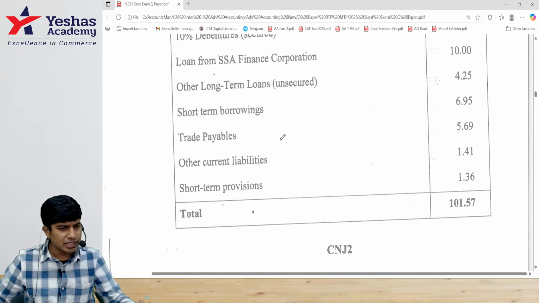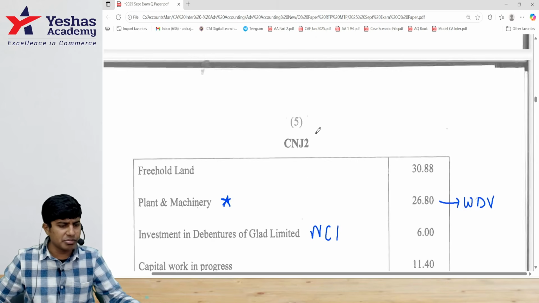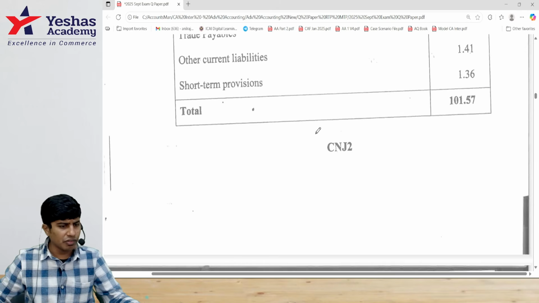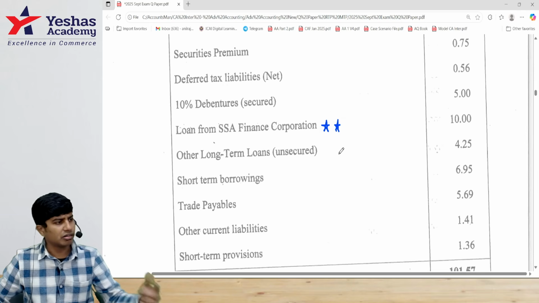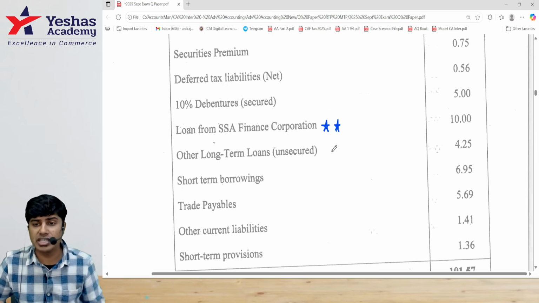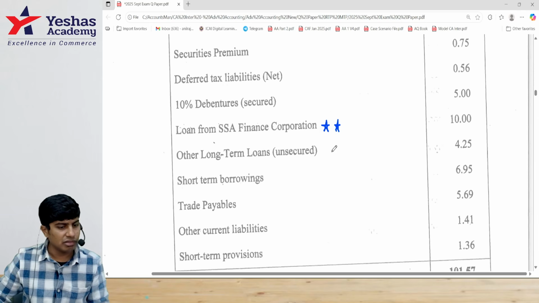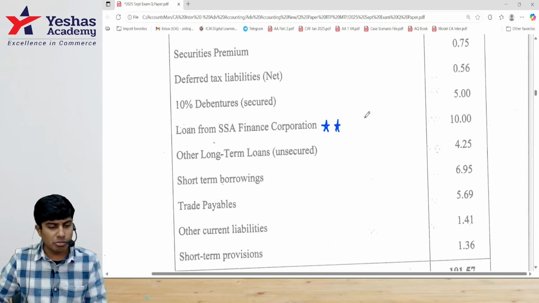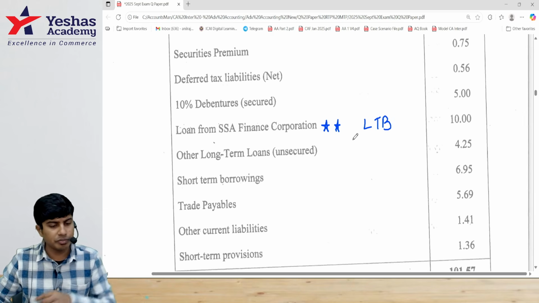Where do we have it? Somewhere here. Oh, they've given all credit items in one place and debit items in one place. They've given the bifurcation. This loan, whatever is there, 10 lakhs. In that, first I will deduct my interest outstanding and write it as other current liability. Next, I'll say that this loan is against hypothecation of plant and machinery. Disclose that also separately. Am I right? And this is long-term borrowing. We cannot assume it to be short-term borrowing.